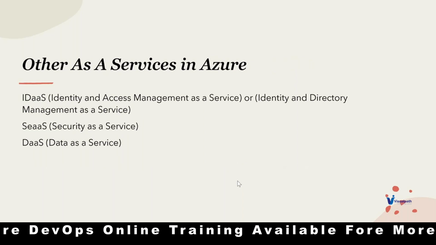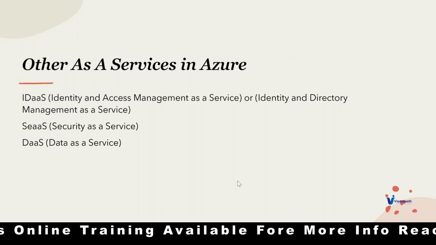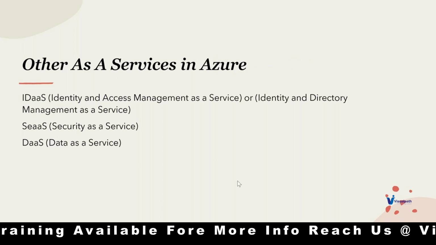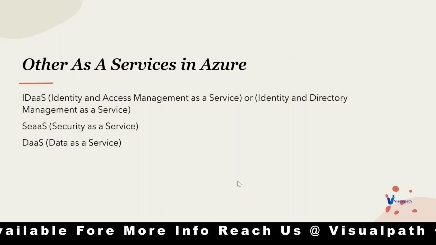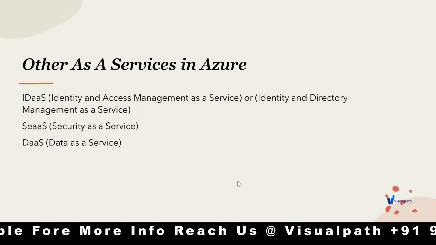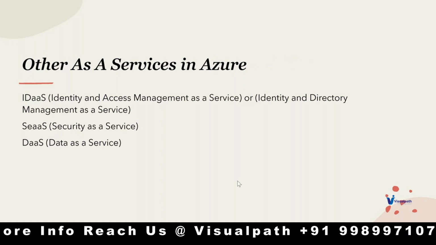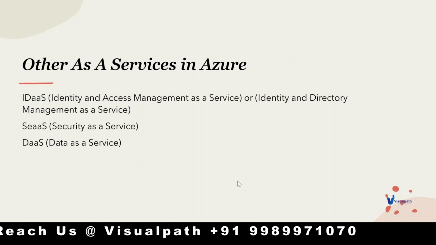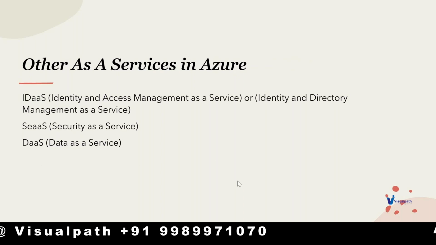IDaaS can be referred to as identity and access management as a service, or identity and directory management as a service. What exactly are the resources we deal with as part of IDaaS? Simple. Azure Active Directory is the IDaaS solution. What are the resources part of CIAS?